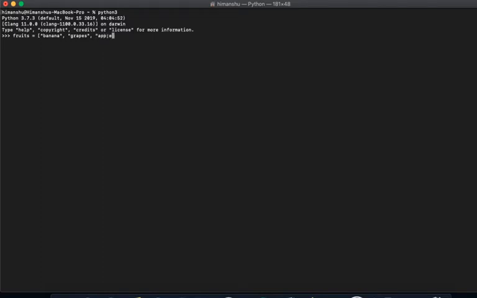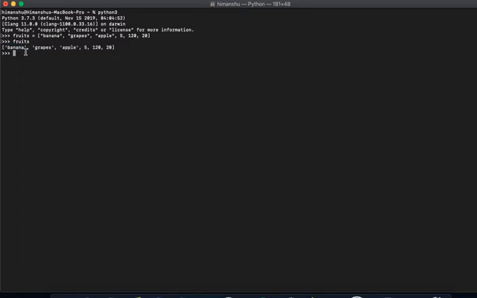I will say apple. And the next one I will call the number. So I will say banana is 5 rupees per kg, the apples are 120, and the grapes are 220. Now if I type fruits, see, it doesn't actually matter. And if you have noticed, it changes it back to this, right?